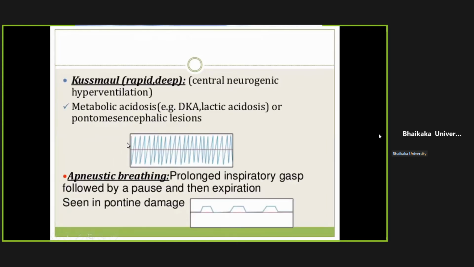Kussmaul's breathing, where the breathing is deep and rapid. This is also known as central neurogenic hyperventilation. This happens when there is a midbrain injury or DKA. Apneustic breathing, where there will be prolonged respiratory gasps. So inspiration, pause, expiration, and then there won't be any breathing, which is apnea. And then again, inspiration, pause, expiration, apnea. Apneustic breathing also occurs in case of pontine involvement.